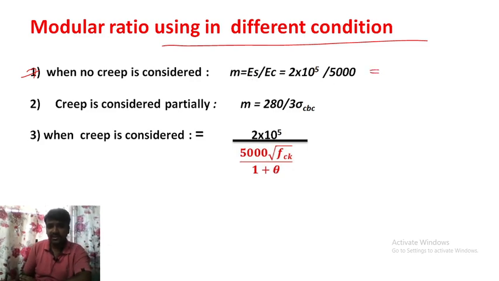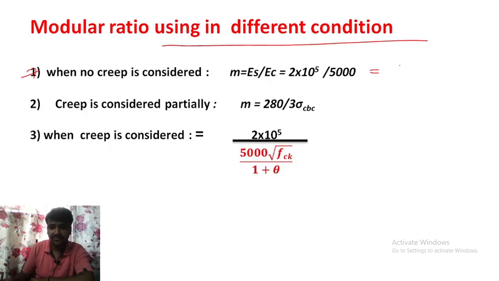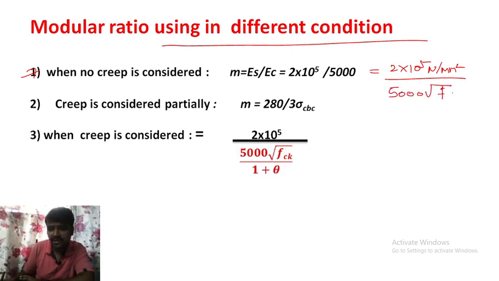So what is Es? Sorry, first, steel: we can say it is 2 into 10 raised to power 5 Newton per millimeter square, divided by Ec, which you already know is 5000 root fck. This is the formula. If they ask you to calculate the modular ratio where creep is not considered, you have to use this formula and put the grade of the concrete here, and calculate.